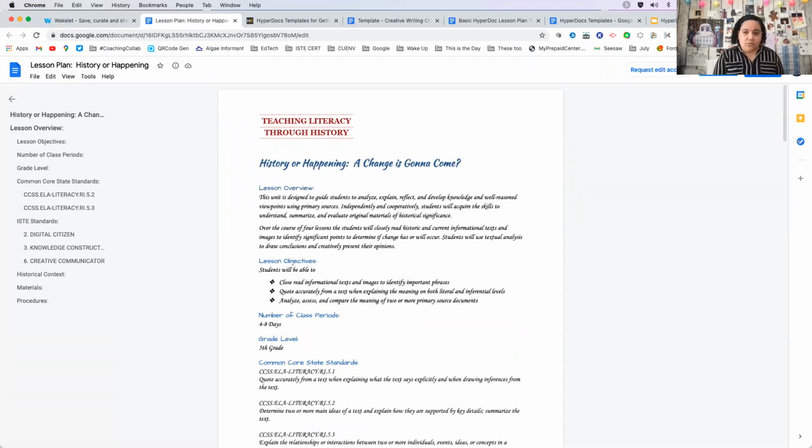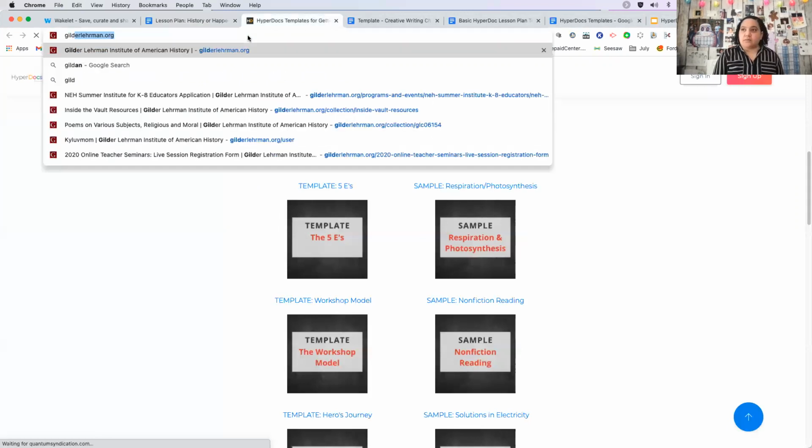If you are a K-12 teacher, I believe even admin could go. I just want to make sure I got the link correct. Yeah, it is. All right. So the first thing I'm going to put is the Gilder Lehrman. Oh, it didn't go as a link.